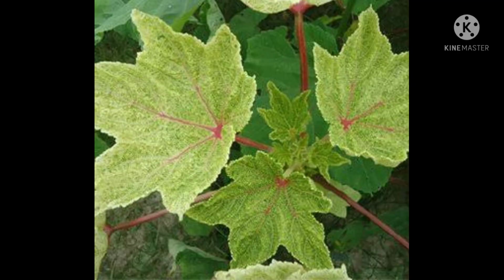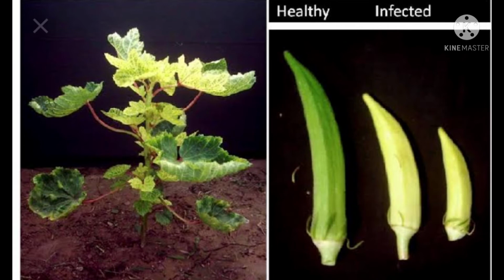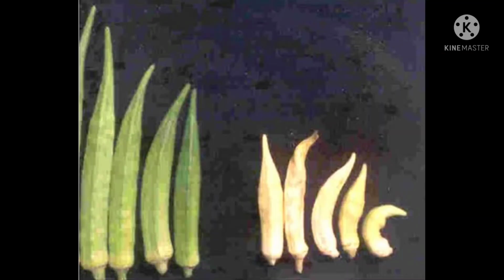The tender and the newly formed leaves are pale, reduced in size with narrow blades, and the plants may become stunted. Only a few or no fruits are produced at all. These fruits may become smaller in size as well as tougher and fibrous.